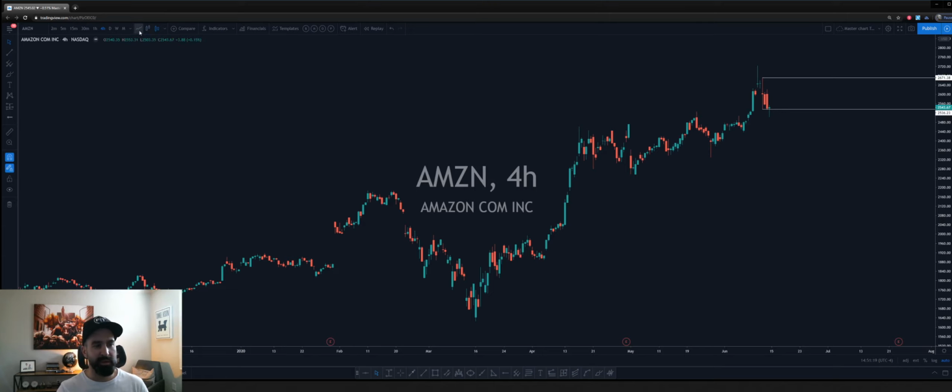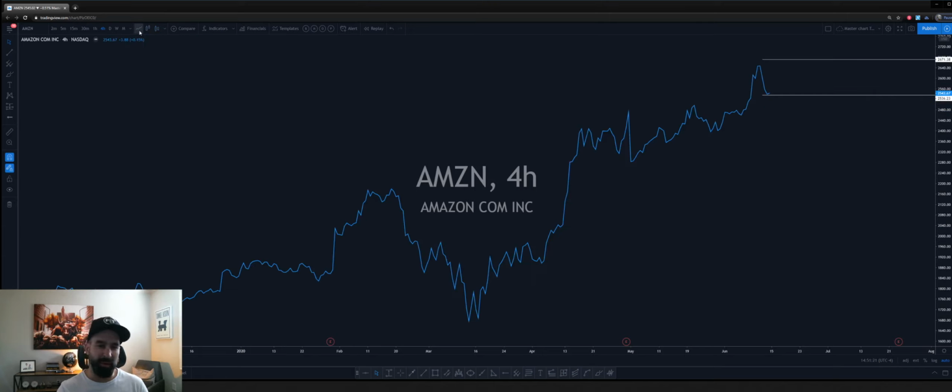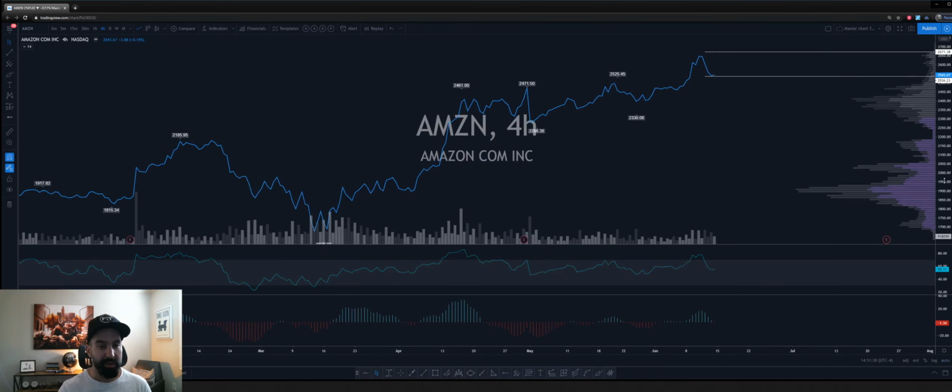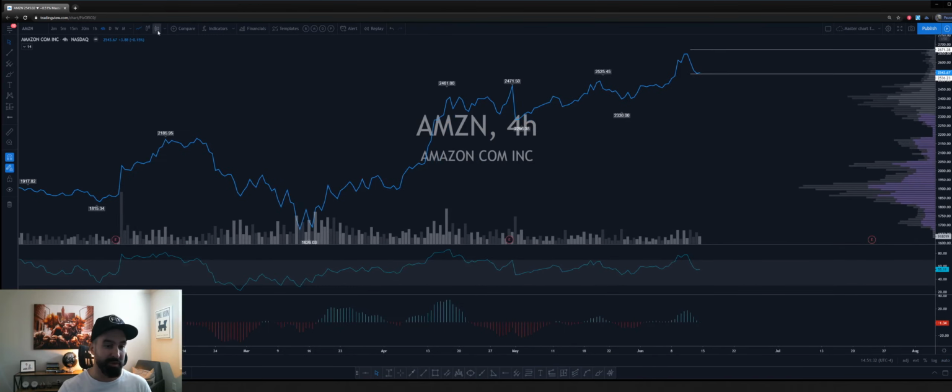Sometimes over here I'll switch it to a line chart to see if we could draw some trend lines and whether we see any patterns. So that's what I do with the plain chart. This one's called the oscillators, and I actually only use the MACD and the RSI. I don't use anything else. On this chart, I'm really just focusing on what the MACD is telling me. The RSI I have on basically every chart minus the plain chart.